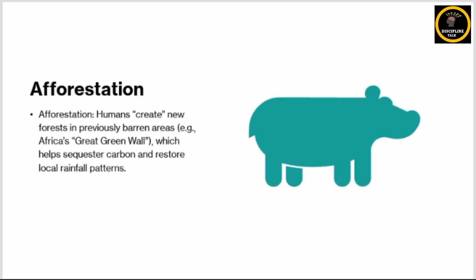Through afforestation and reforestation, human beings have initiated large scale tree planting programs to restore degraded lands. Many projects have been conducted, like Africa's Great Green Wall, which aims to combat desertification, improve livelihoods and enhance climate resilience. So reforestation helps to absorb carbon dioxide, restore soil fertility, support biodiversity and regulate the climate.